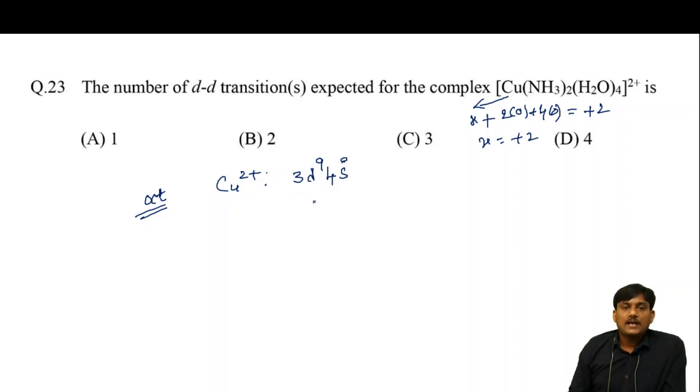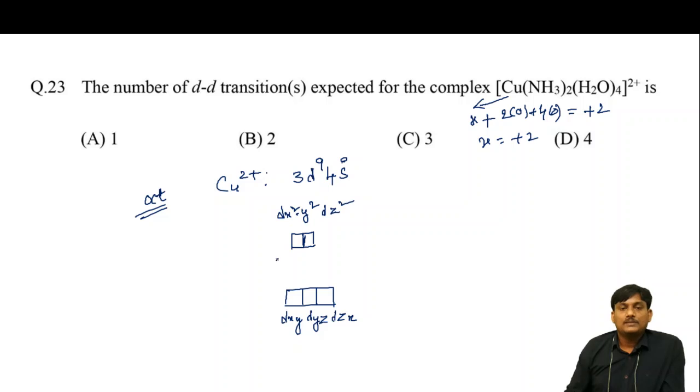In this complex, the d orbitals will be split into t2g and eg. The t2g set of orbitals is dxy, dyz, dzx, and the eg set is dx2-y2 and dz2.